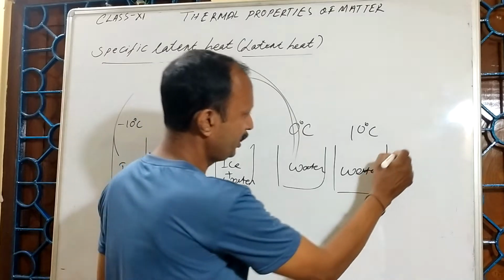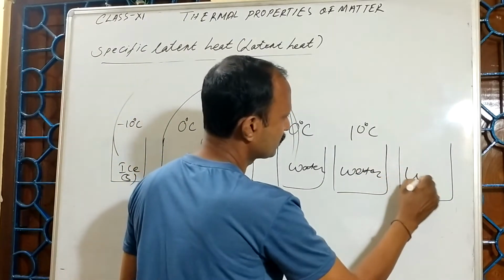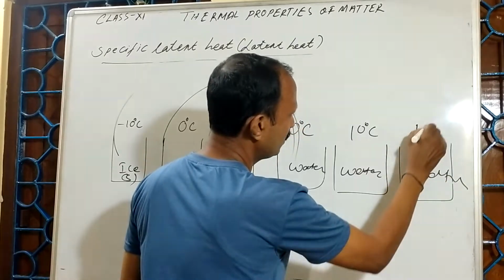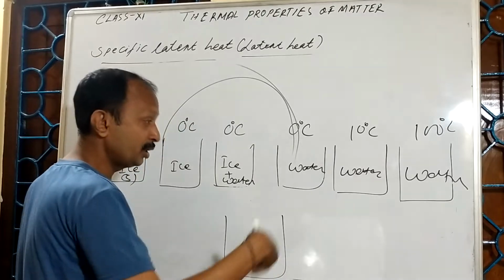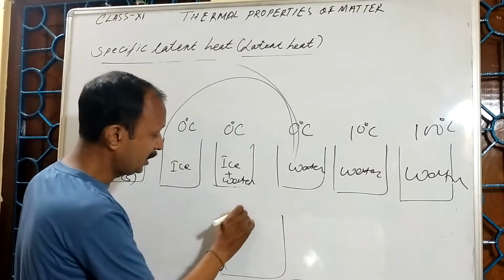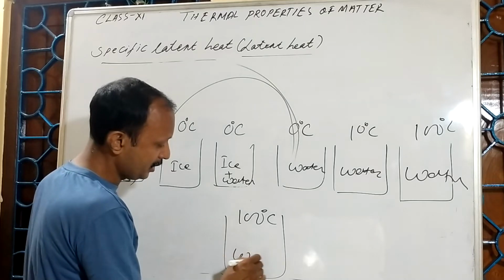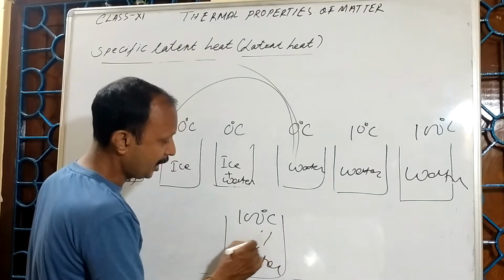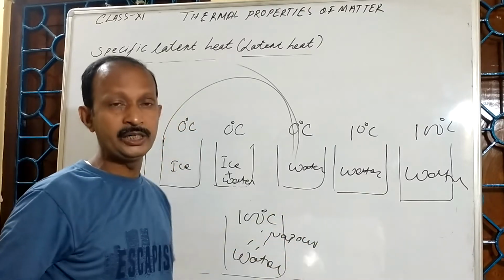Similarly, if I continue this heating, the water temperature increases. Again water reached 100 degrees Celsius. So again I am continuously supplying heat. Still its temperature is 100 degrees Celsius. At this 100 degrees Celsius water is there, and at the same time we are observing that water is converting into vapor.